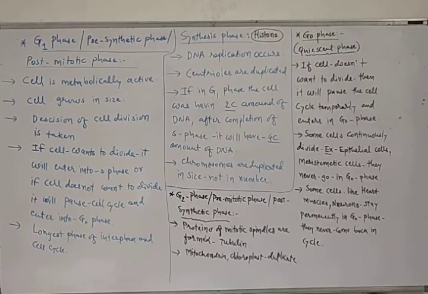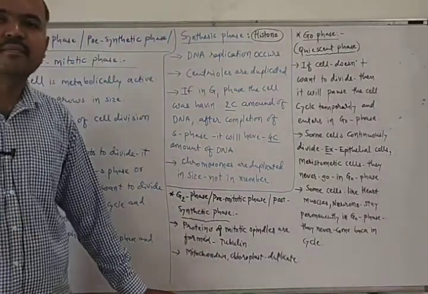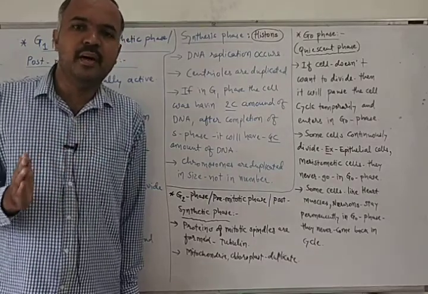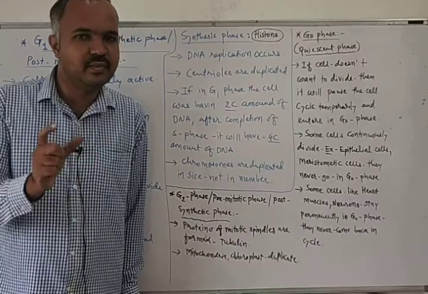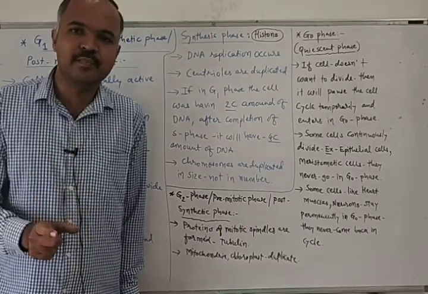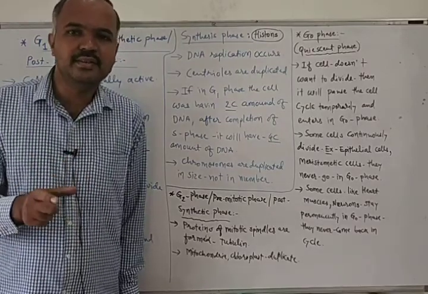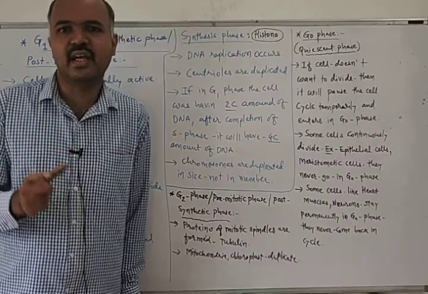Hello students, we are learning chapter 10, cell cycle and cell division. In the last video we discussed that the cell cycle is divided into two phases, interphase and M phase. Interphase takes most of the part of the cell cycle, whereas M phase is very short. Interphase is divided into three subphases, G1, S and G2.